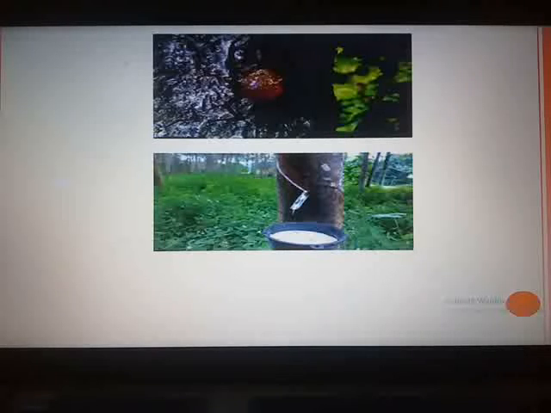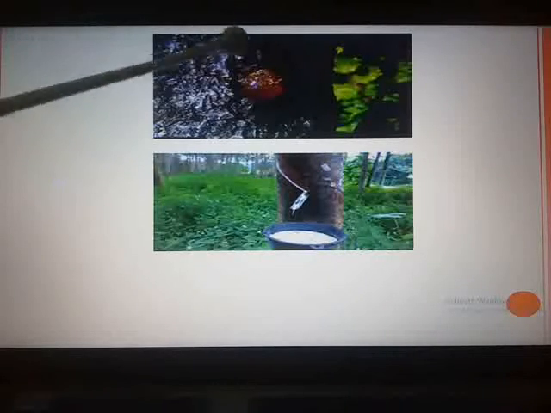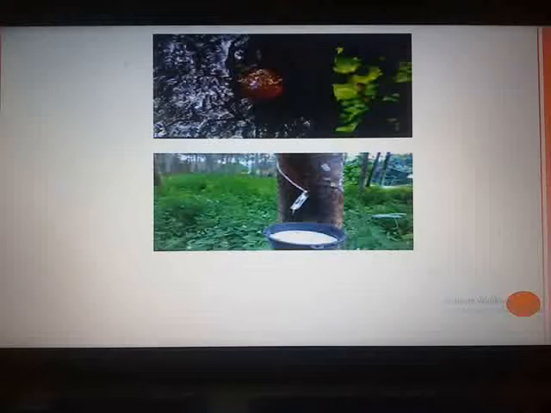Next, if you see here, gums, resins, I have put some of the photographs. Some waste materials of the plants are useful to human beings, and that is why I have put these photos over here. Some waste like gum, resins, etc., which may be the excretory products for plants, are useful for human beings.